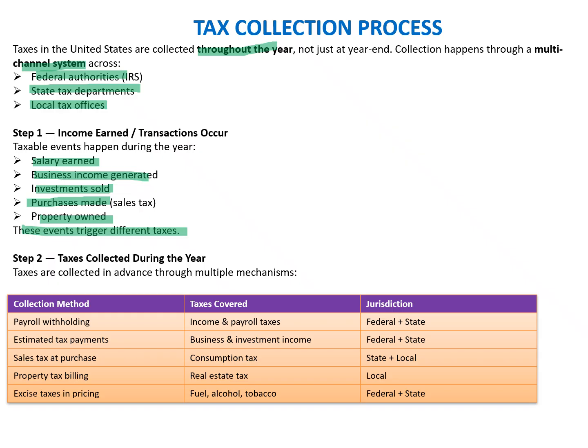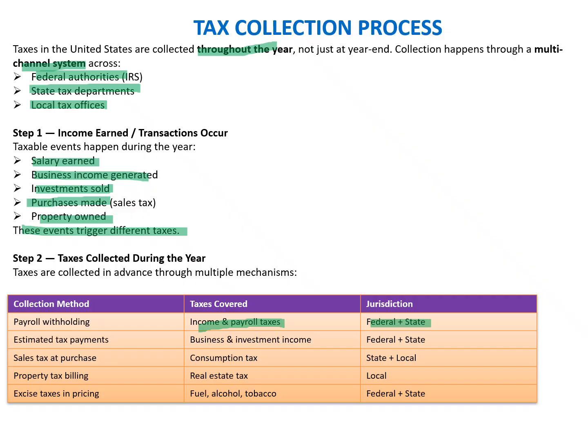Collection method is what we have done here, which is like payroll withholding. Taxes covered are income tax and payroll tax. The jurisdiction is federal plus state. So how we have structured this table is that we are talking about the method of collection of the taxes, which are covered, and the jurisdiction.